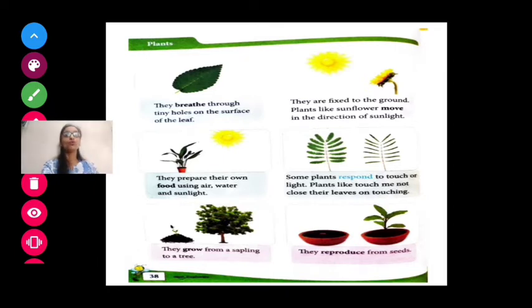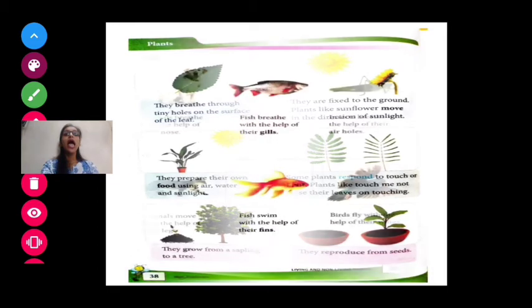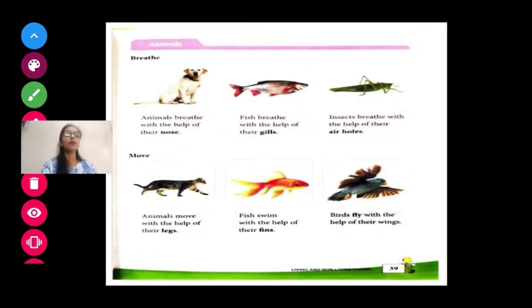Okay. So here we finished with the plants. So two characteristics we finished. First we finished with human beings. Then we finished with plants. Now third we will start with animals.